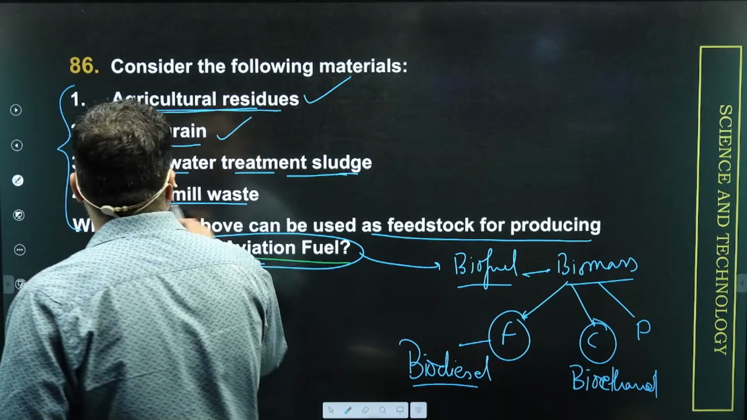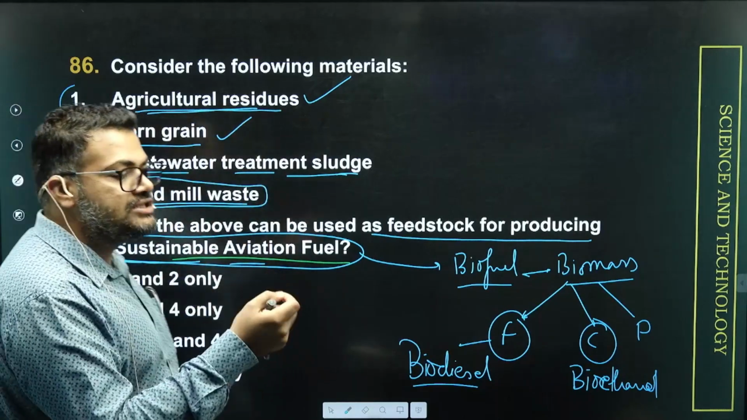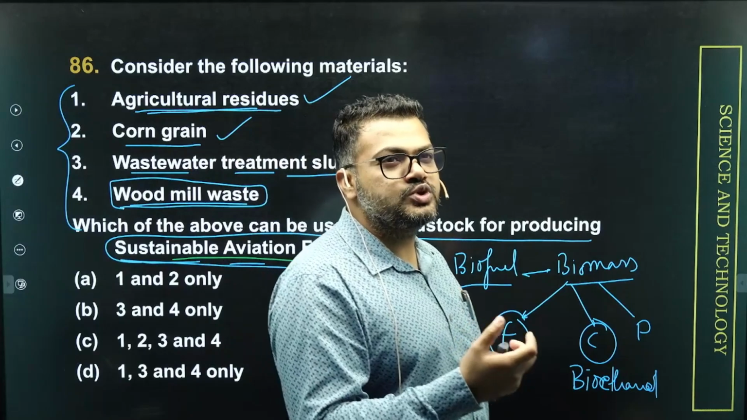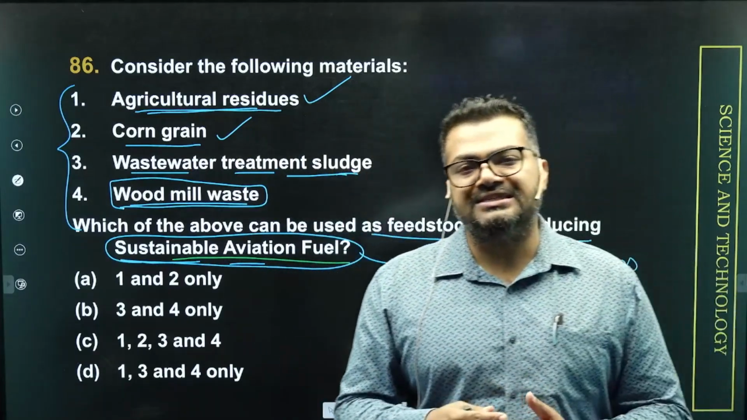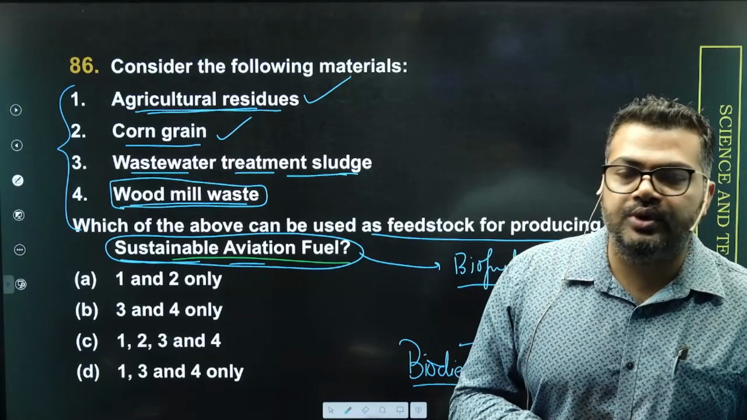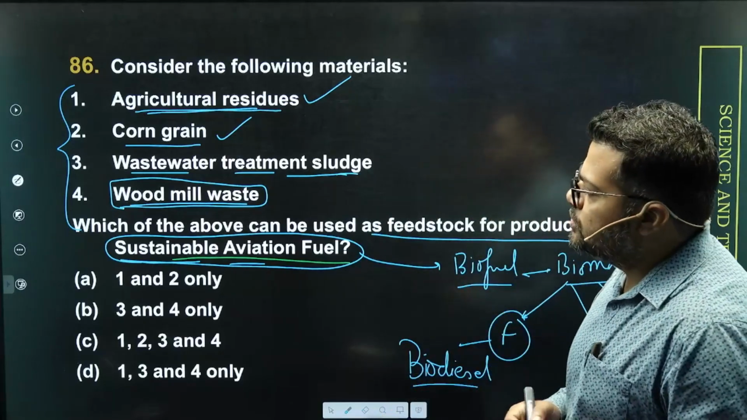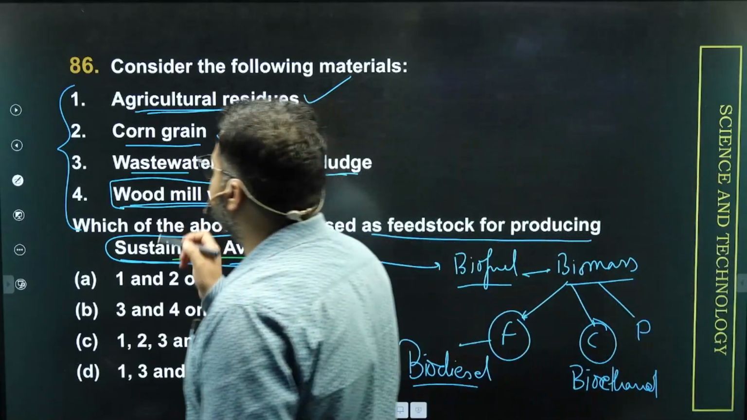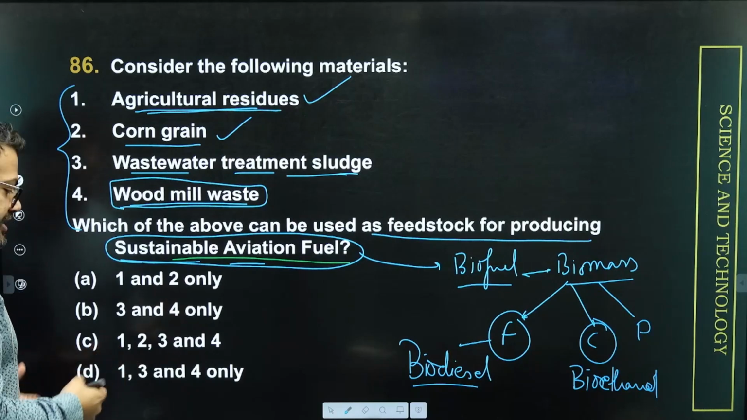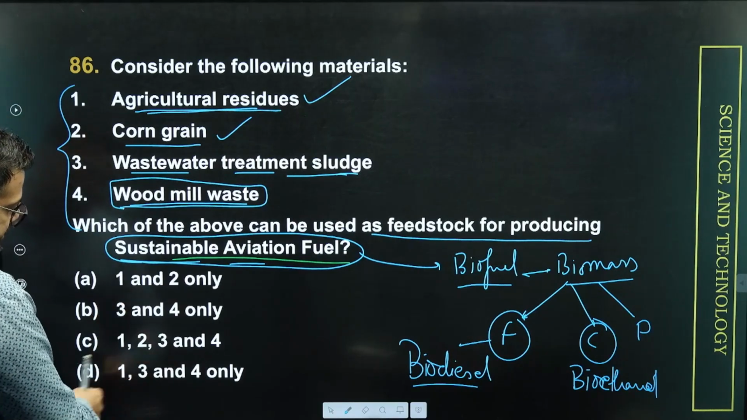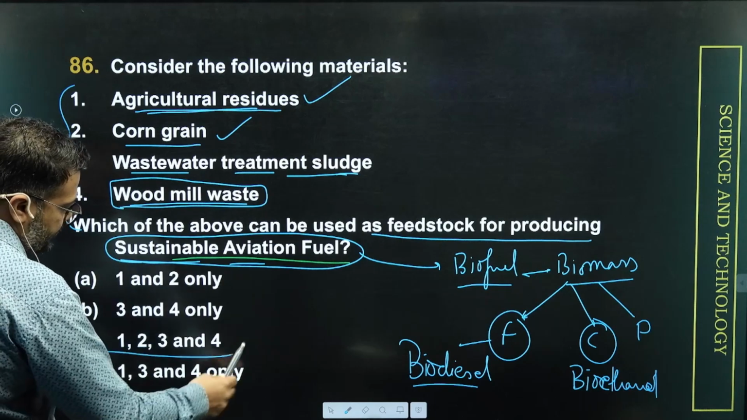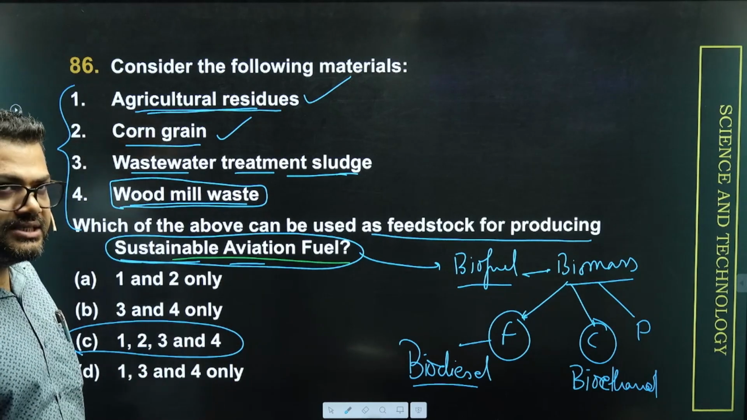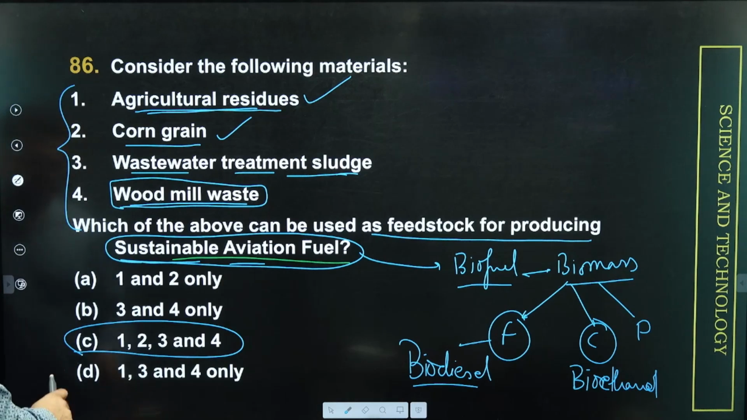And then lastly, we have wood mill waste. The wood mill waste mostly contains wood sawdust, and the sawdust is a good resource for cellulose and hemicellulose, so that can also be broken into some kind of alcohols. So it's not a very difficult question to answer. It's very obvious that all these four ingredients can help in creating fuel. And the only option that fits all the four components is option C. So the correct answer for this question number 86 is option C. I hope you are able to understand. Moving on to the next question.